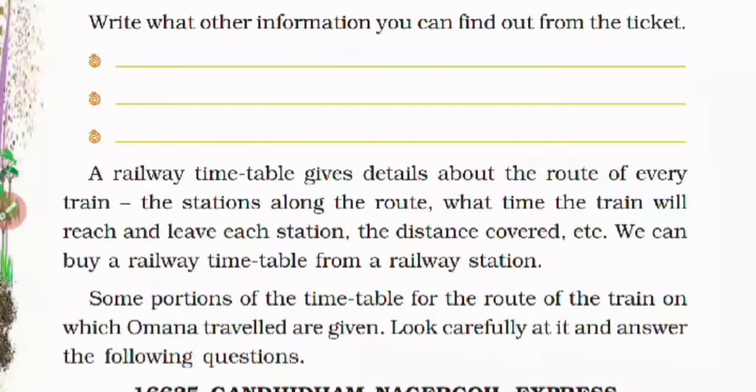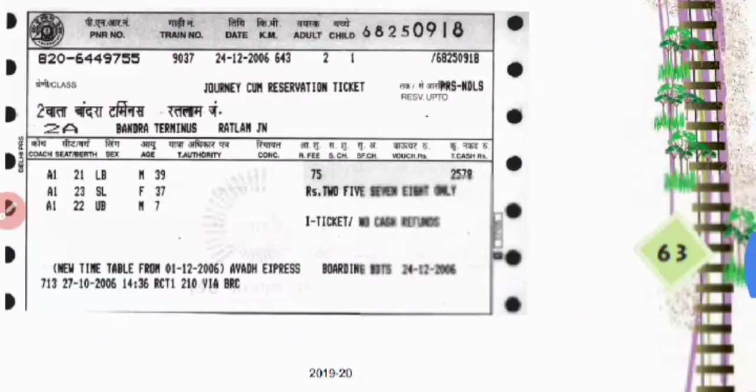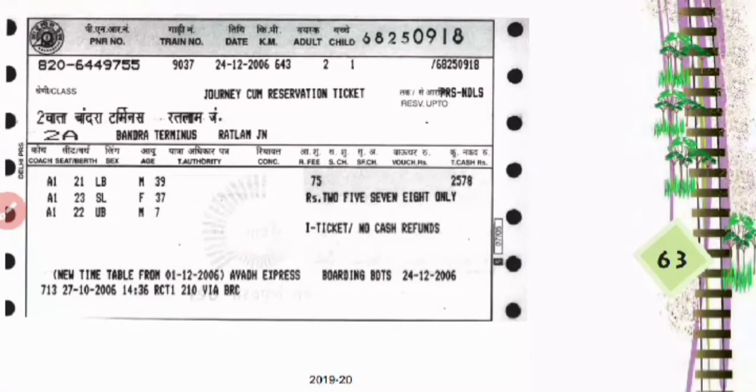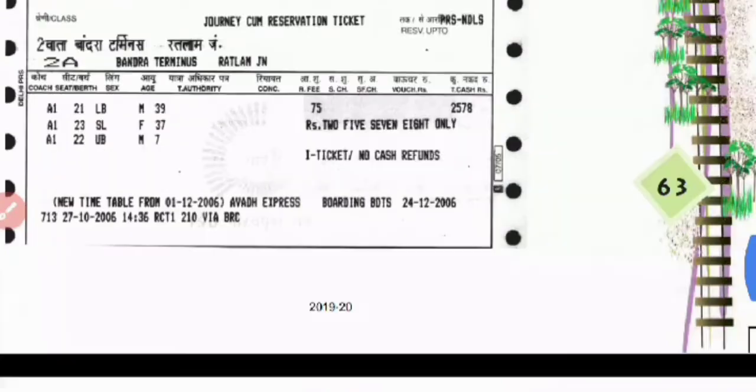So last time we had seen what information we can get from a railway ticket. A railway ticket provides us a lot of information. For example, the train number, the name of the train, the timing of the departure of the train, and the ticket number, how many people are traveling in the train, if he is an adult or if he is a child. That also we get to know from the railway ticket. Now we'll move forward today.